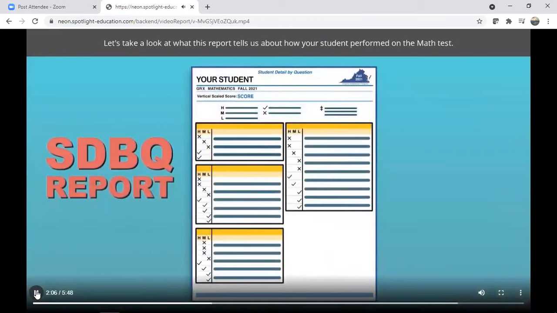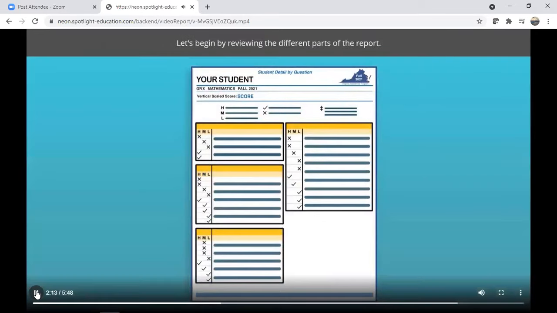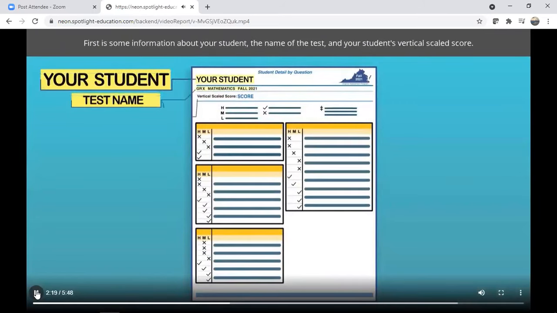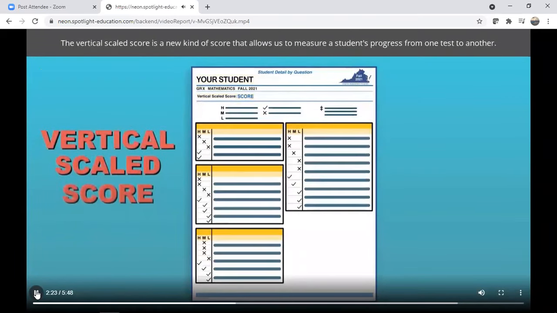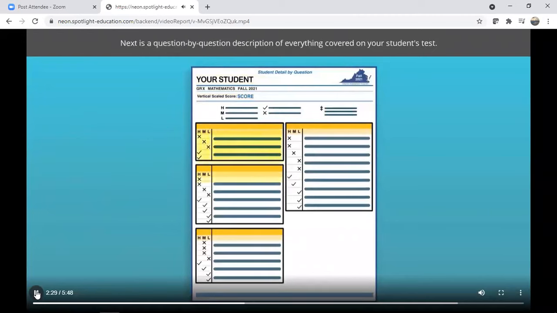Let's take a look at what this report tells us about how your student performed on the math test. Let's begin by reviewing the different parts of the report. First is some information about your student, the name of the test, and your student's vertical scaled score. The vertical scaled score is a new kind of score that allows us to measure a student's progress from one test to another. Next is a question-by-question description of everything covered on your student's test.